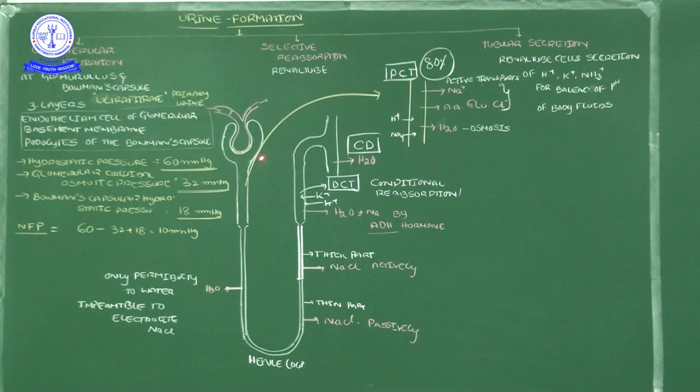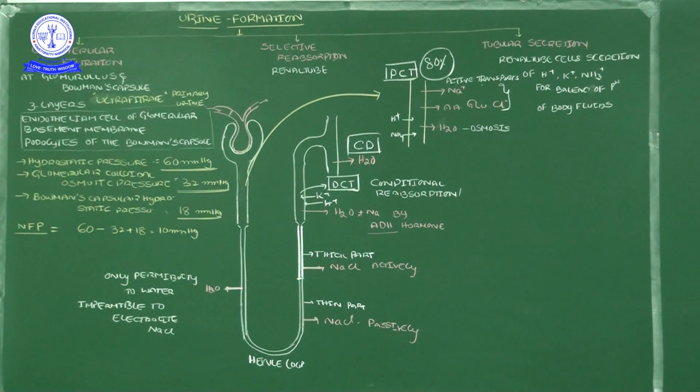So when the primary urine reaches the proximal convoluted tube of the renal tubule, this is the significant place for selective reabsorption. The wall of the proximal convoluted tube contains significant cells, cuboidal epithelial cells. Those cuboidal epithelial cells are very essential for reabsorbing the particles, the substances. So 80% of the reabsorption is completed in the proximal tube.